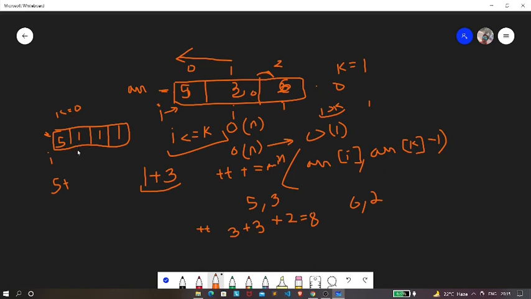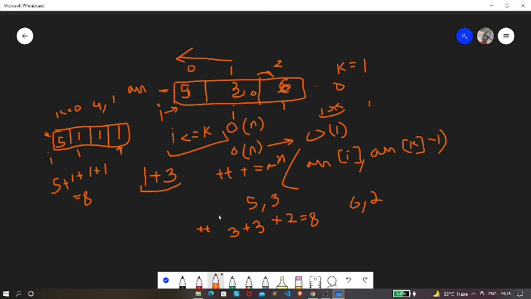Next, our I is over here. Now this condition is satisfied, so we need to find the minimum of 4 and 1, so it is 1, and we're going to add 1 to it. Again, this condition is satisfied, we need to find again the minimum between 4 and 1, it is 1. Now again we're going to move our pointer ahead. Now it is pointing to this index. Again we need to find the minimum of 4 and 1, it will be 1, and hence it will end up at 8.